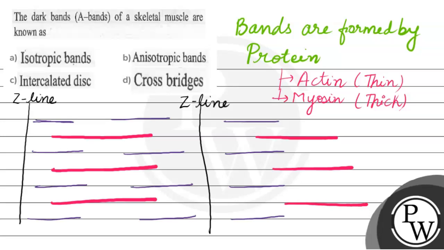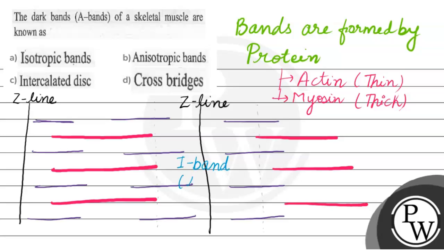Therefore इस area को आप I band बोलते हैं. It means isotropic means सिर्फ एक ही तरीके का आपका protein present है. Therefore this portion where only one type of protein is present is known as isotropic band or I band,